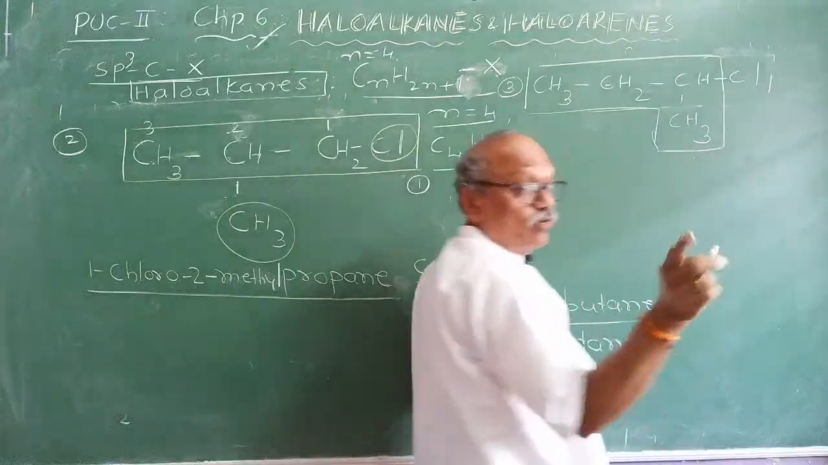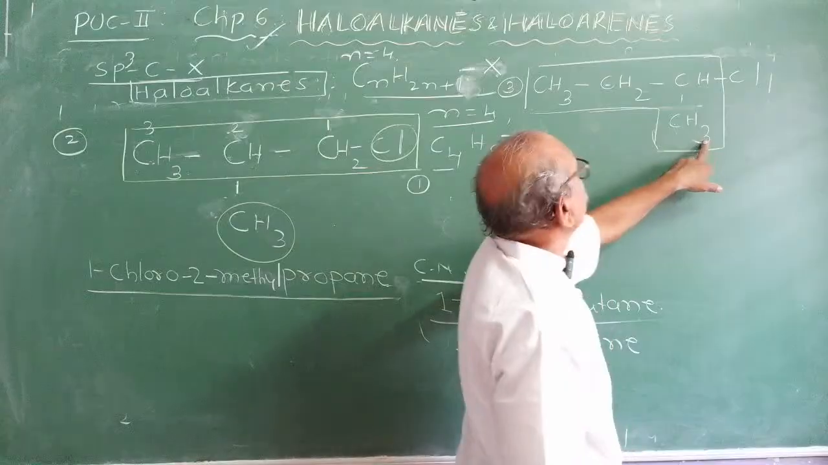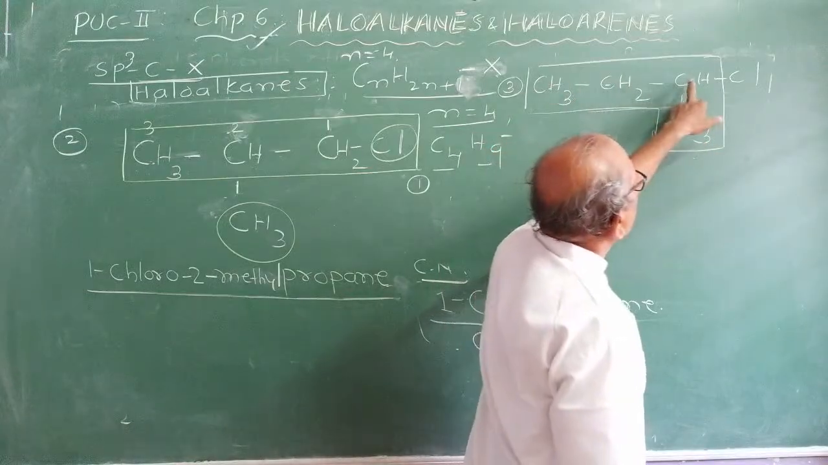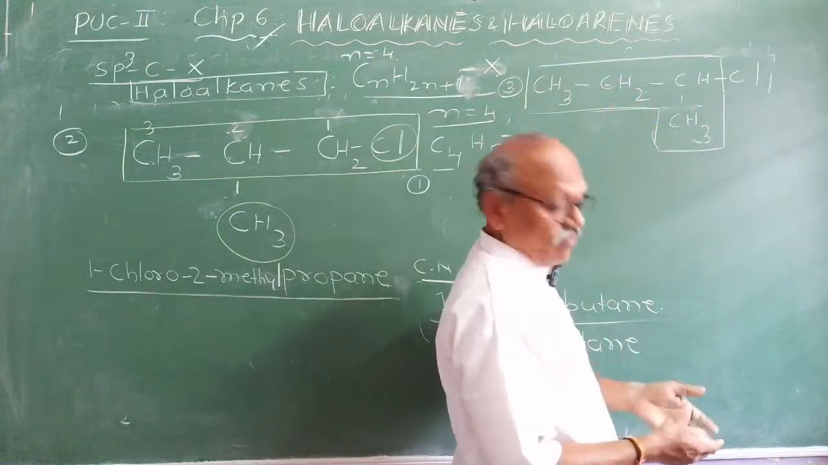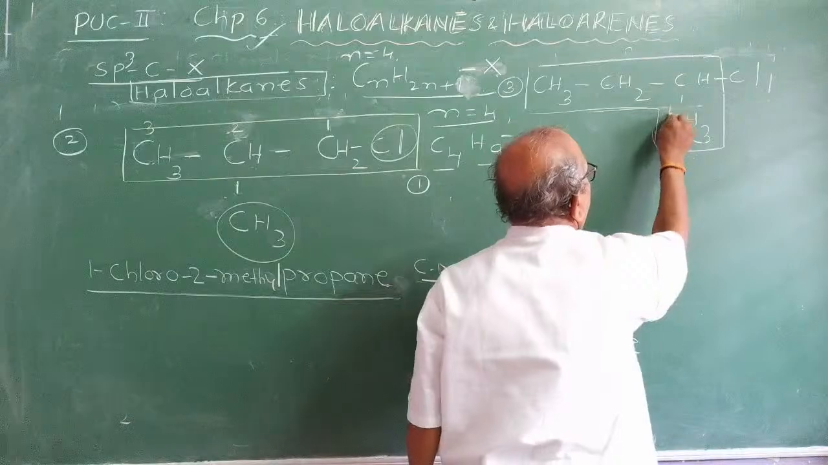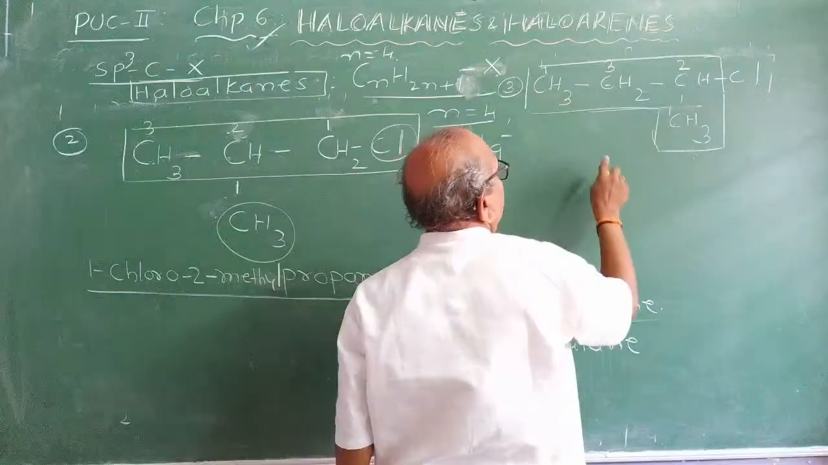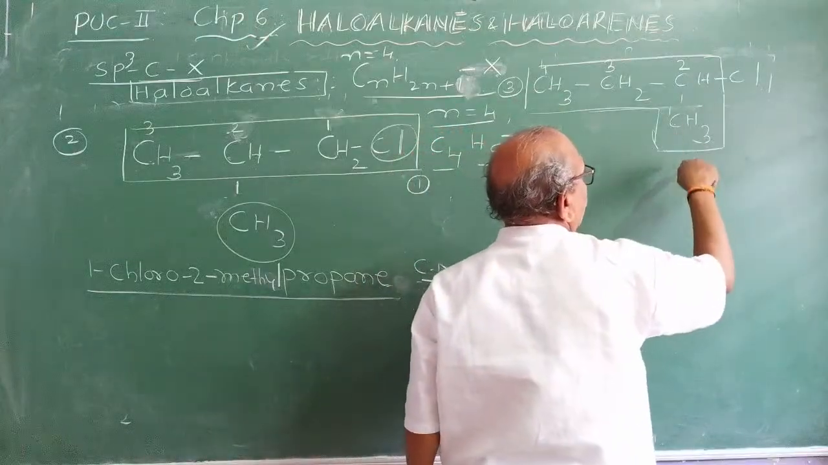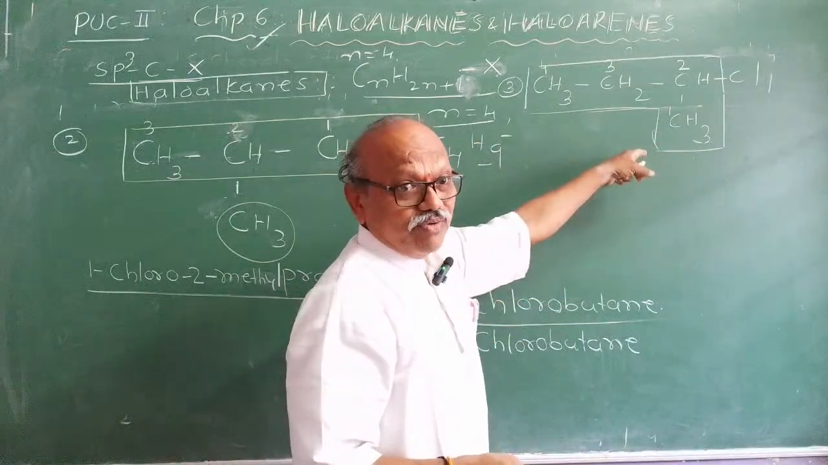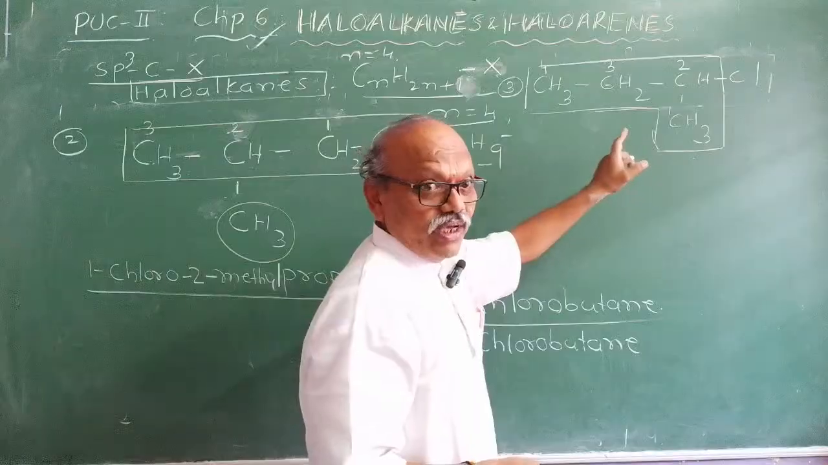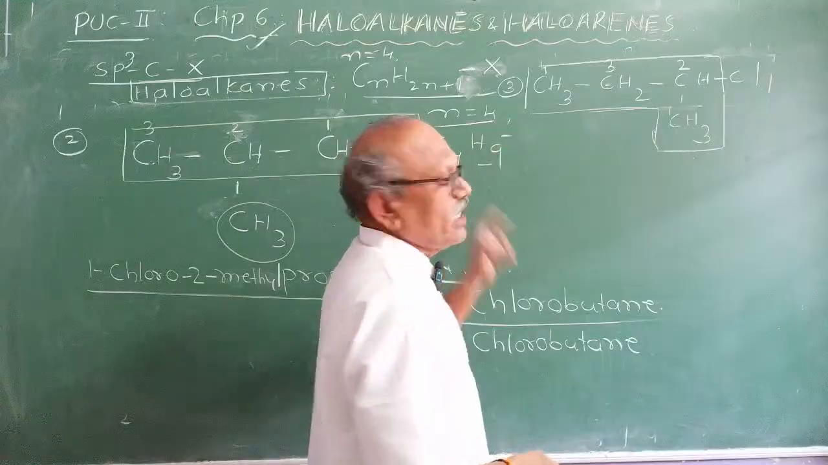See, the lowest number rule: the carbon atom containing the substituent group must get the lowest number. If you number from left to right, what do you get? 1, 2, 3. If you start numbering from here, 1, 2, 3, 4. Right? Therefore, let me number this one as 1. This is correct numbering. If you number the other way, you will get 3-chlorobutane. That is wrong. The lowest number rule should be applied. Therefore, be careful while writing the IUPAC name.